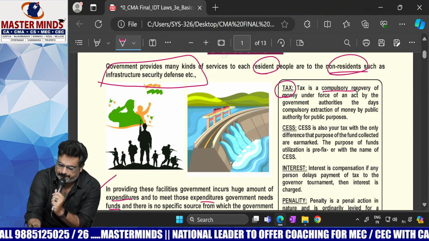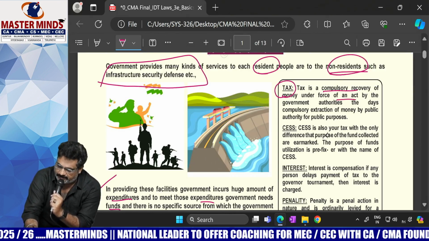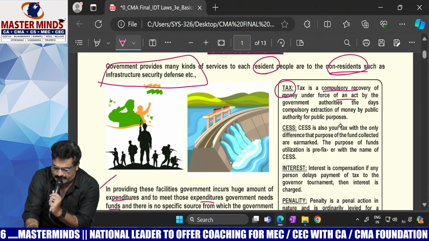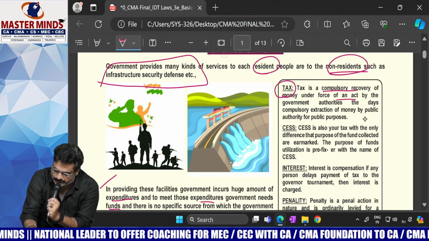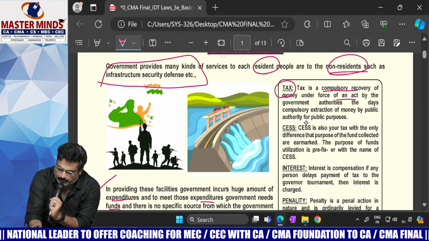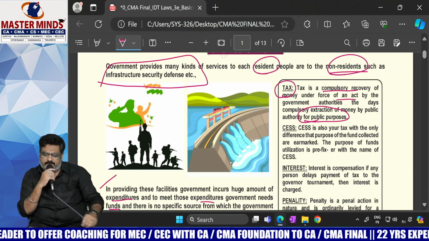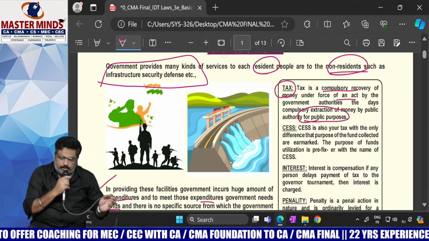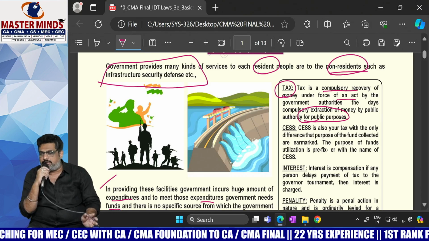Tax is a compulsory recovery. It is not optional; it is under the force of an act by the government authorities. It is the compulsory extraction of money by the public authority for public purpose. Simply, is the origin of tax there in India only after independence, or was the concept of tax there before independence also?